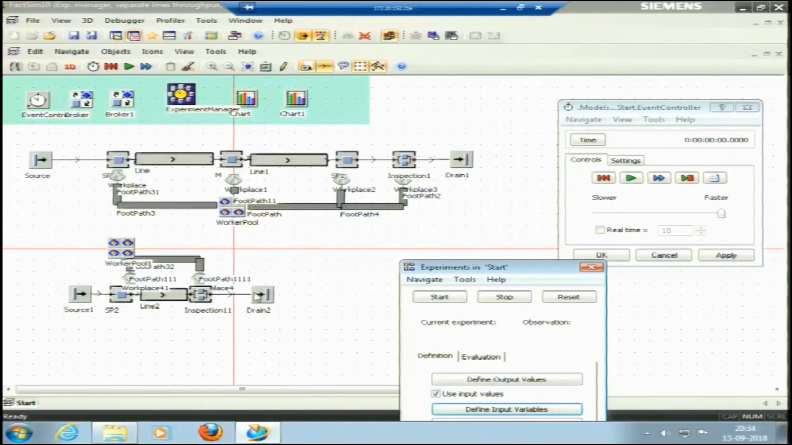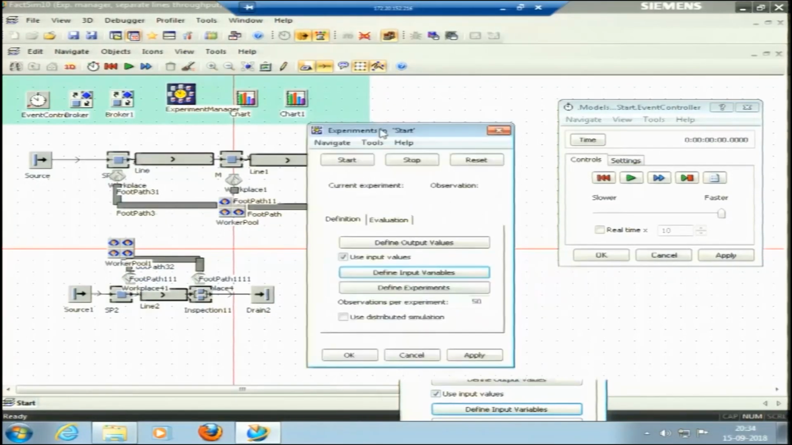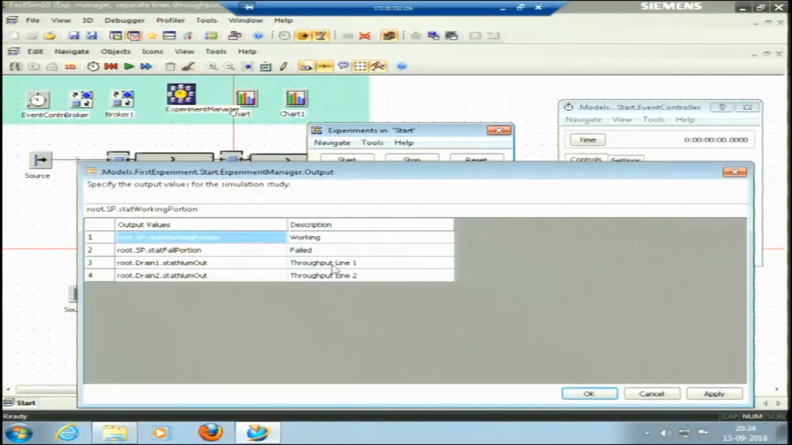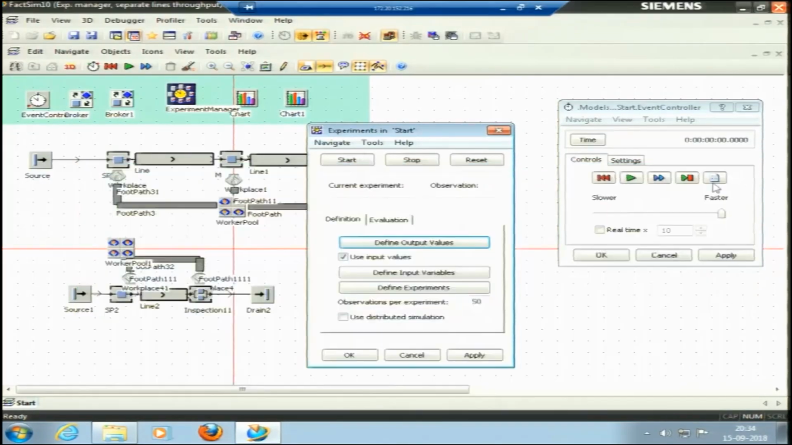So, we can see both throughputs after conducting these experiments. Output values are all defined: we need to see throughput 1, throughput 2, and also the working and the failed percentages. Okay. So, let us start the simulation.